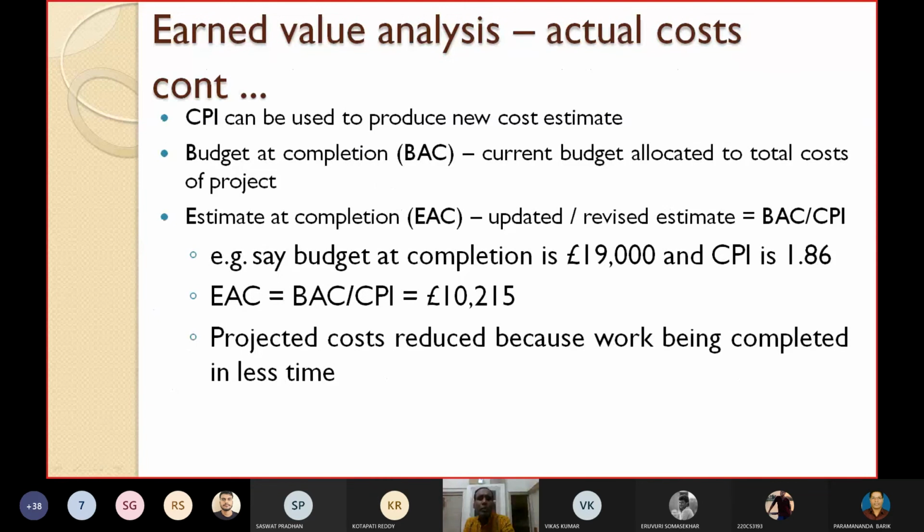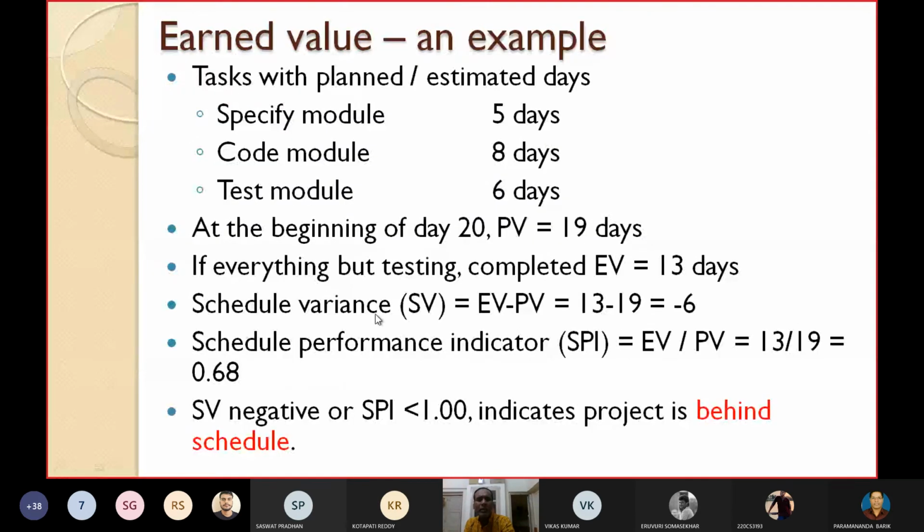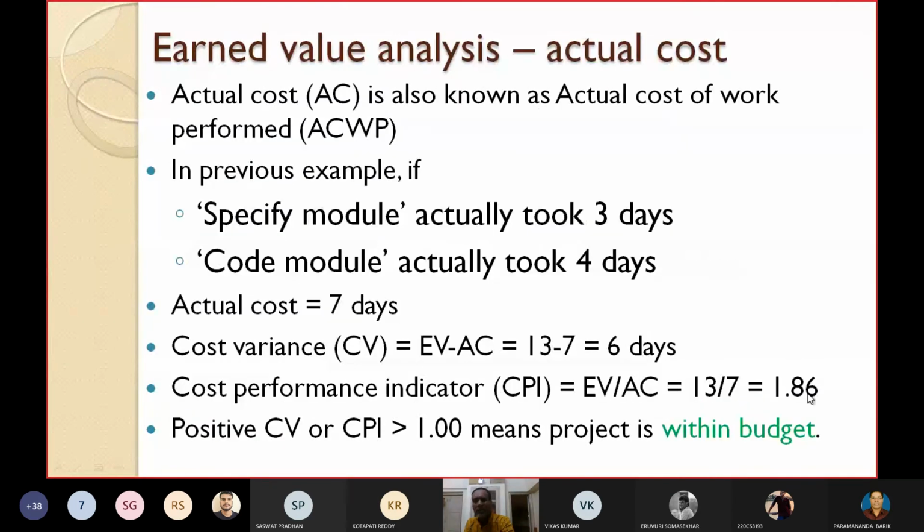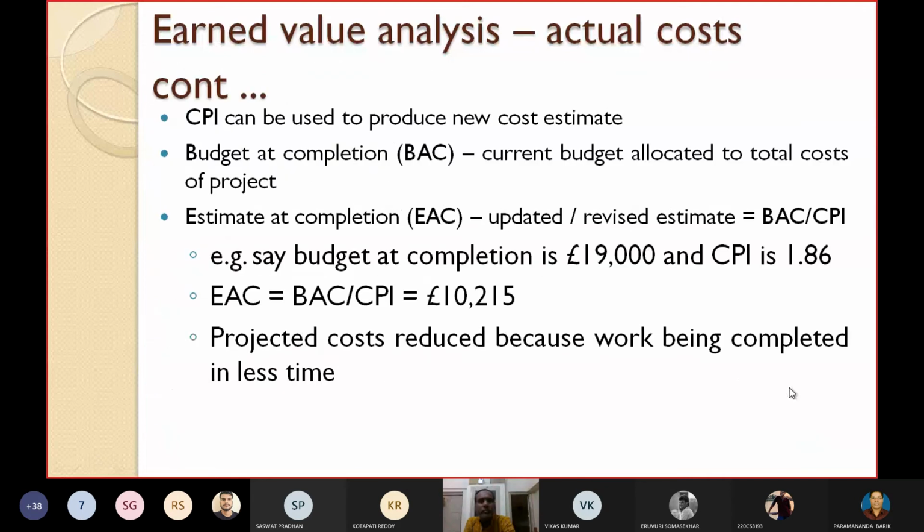CPI can be used to produce a new cost estimate. CPI we have already found out, it is equal to 1.86. By using the value of CPI, you can find out the revised or new project estimate.